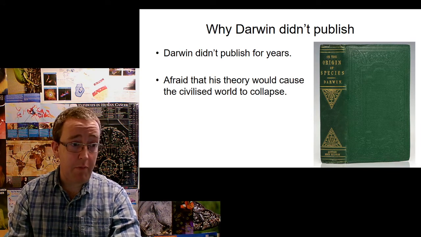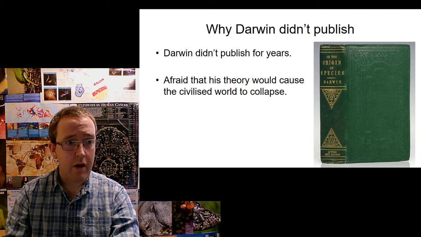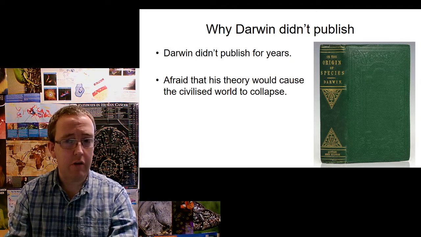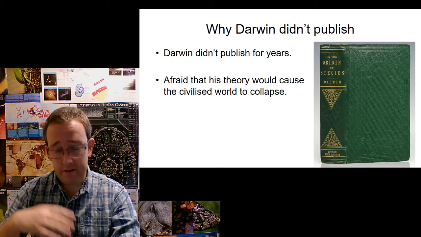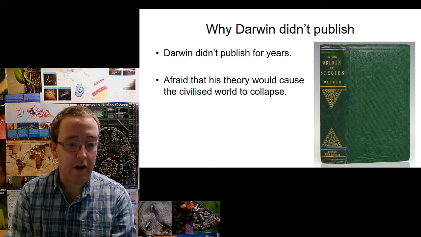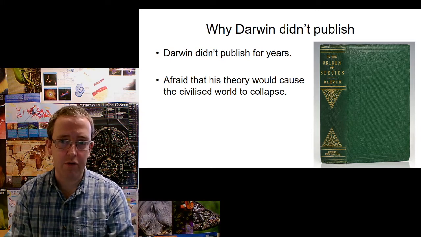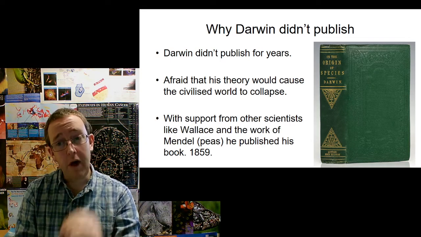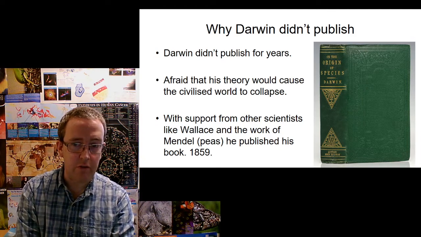He realised the power of the church at the time, and his wife was a devout Christian, his wife Emma, and obviously they had their own personal tragedies as well. They lost a child, he lost his son, and obviously there were other things going on in other sort of confounding ideas, and he wasn't particularly much of a showman in terms of pushing his ideas forward. He was a scientist, a very diligent naturalist. Okay, but I say with the support of other scientists like Wallace and the work of Mendel, he published his